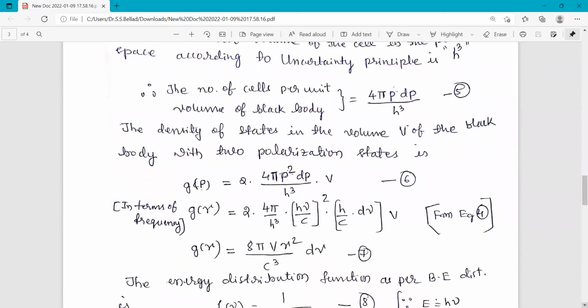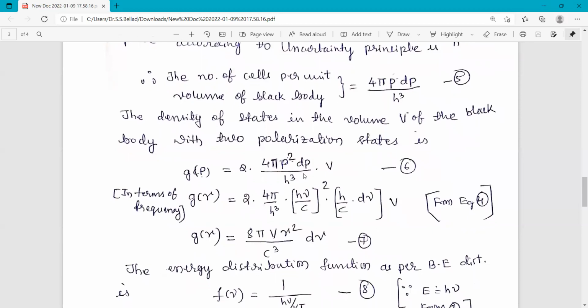Then the density of states in the volume V of the black body with the 2 polarization states. 2 polarization states means these photons have 2 polarization states. That means it may have the spin in clockwise direction, or it may have the spin in anti-clockwise direction. So the 2 polarization states are possible. Therefore this becomes G of p is equal to 2 into, this 2 comes because of the 2 polarization states, and it is the density of states, 4 pi p square dp divided by h cube into V.